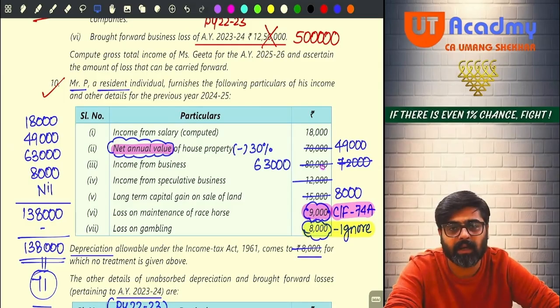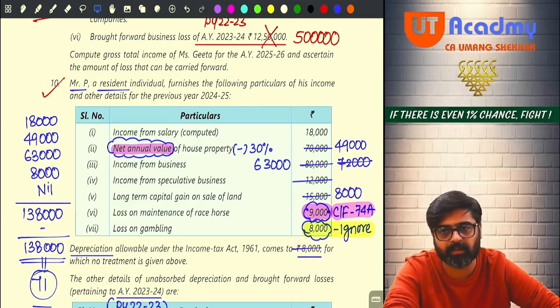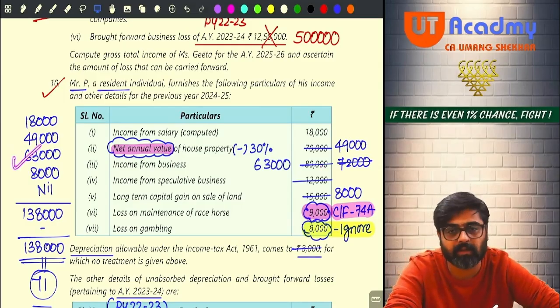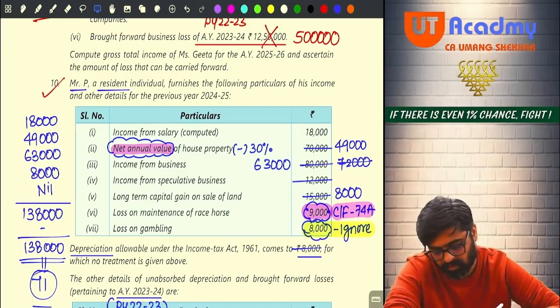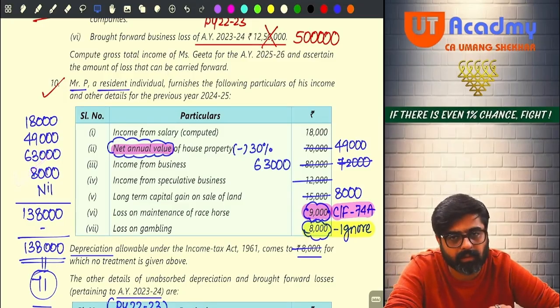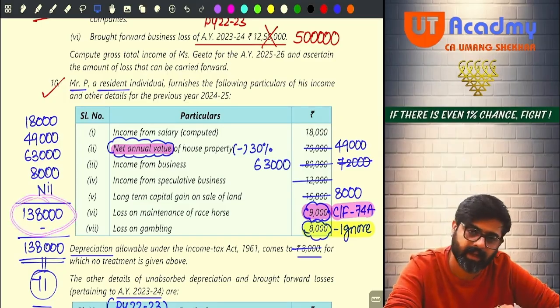Against that, I have adjusted the losses and unabsorbed depreciation, and that remains 63,000. This year my capital gain was 15,800. Against that I have set off the short-term losses, so it remains 8,000. So 8,000 will be my long-term gain. And there is no IFOS head. So this will be 1,38,000. Got it?